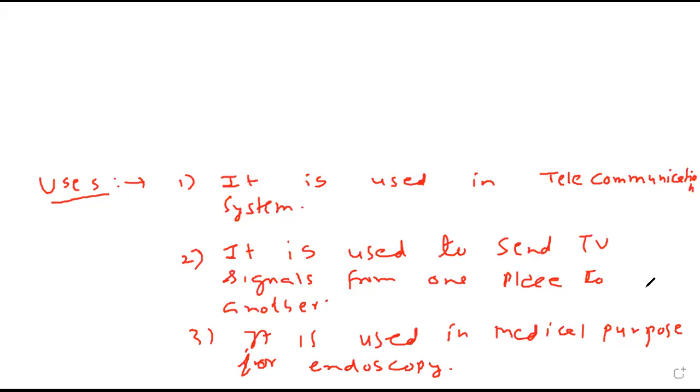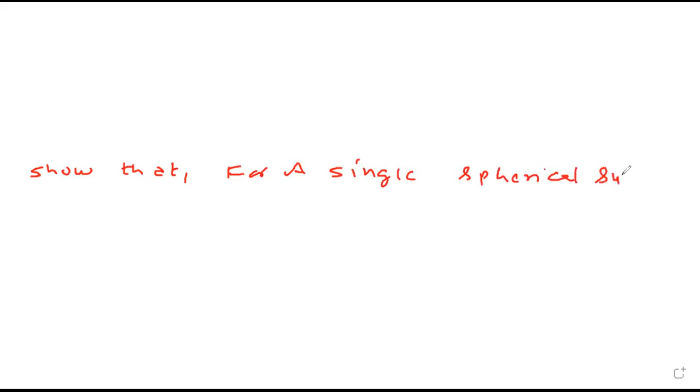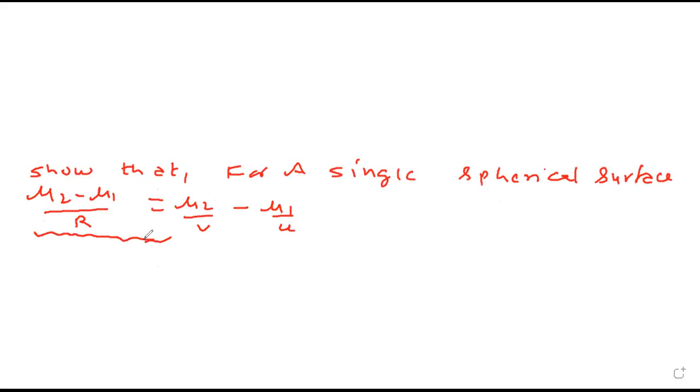Done. Show that for a single spherical surface, mu2 minus mu1 upon r equals mu2 upon v minus mu1 upon u. Just write this heading.